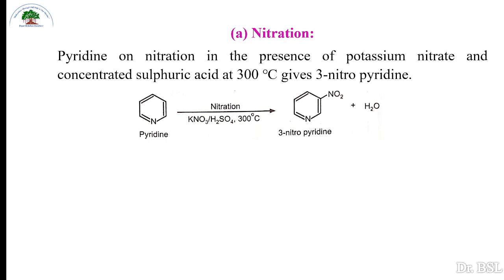So there are some examples of electrophilic substitution reaction. The first one is nitration, where pyridine reacts with potassium nitrate and concentrated sulfuric acid at 300 degrees Celsius to give 3-nitropyridine. Remember, every incoming electrophile will attach at the 3 position. If one of the beta positions or 3 position is blocked, then the second electrophile will go to the second beta position.